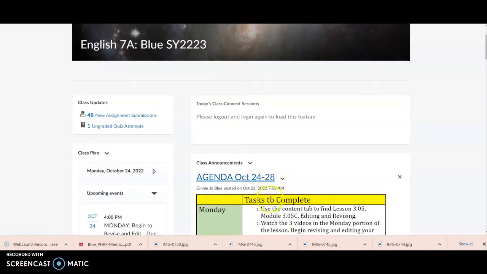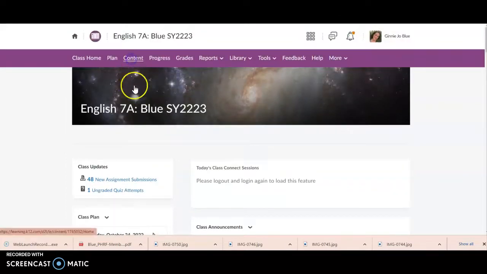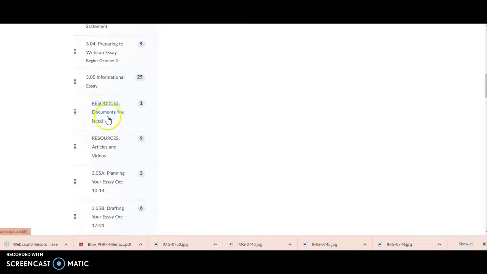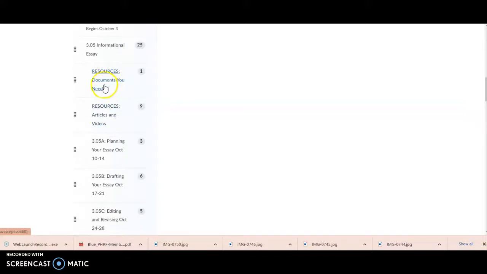To find your work, you always follow the numbers below. So it asked you to go to 3.05. That's what we're going to do. Then scroll down until you see 3.05. Here is your list of resources, which are the documents you need to write your essay. This is where you can find the rubric, and this is all the articles and videos that you can use